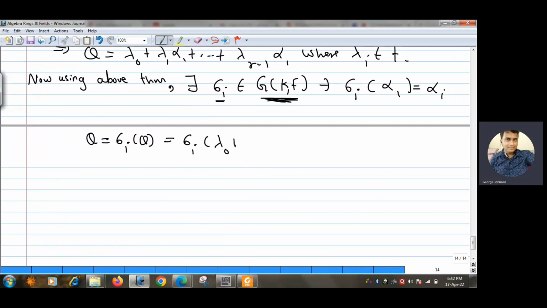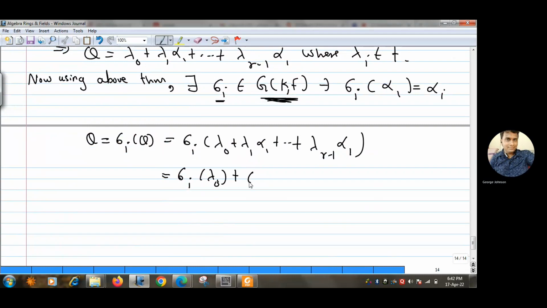and it is nothing but lambda 0 plus lambda 1 alpha 1 and so on up to lambda r minus 1 alpha 1 to the power r minus 1, and that is the same as, if we split this, because sigma is an automorphism, we can split like this: sigma i of lambda 1. See, sigma i of lambda 1 is nothing but lambda 1. Why? Because sigma i is from G(K/F).